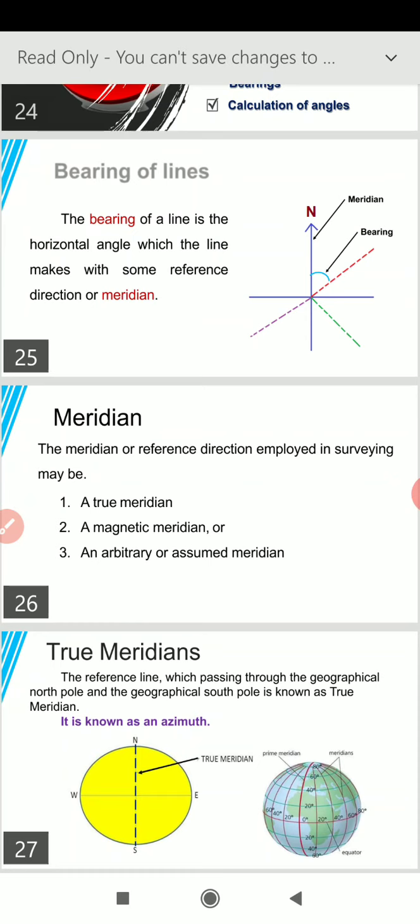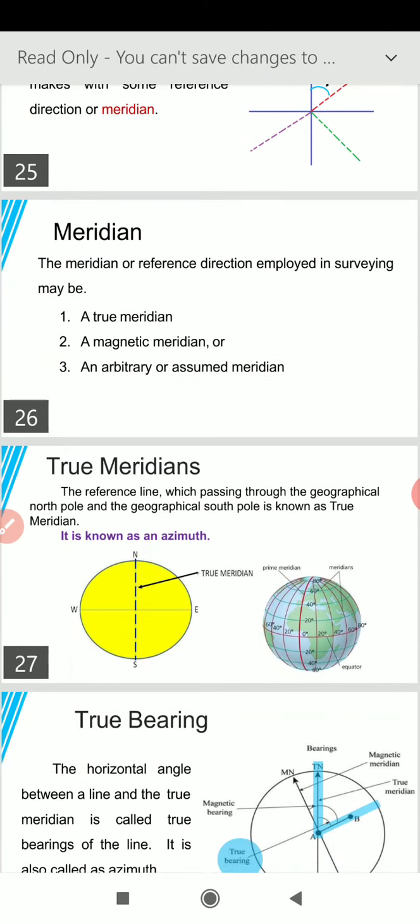Then comes meridian. The meridian or reference direction employed in surveying can be of 3 types: true meridian, magnetic meridian, or an arbitrary or assumed meridian. True meridian, the reference line which passes through the geographical North Pole and the geographical South Pole, is known as true meridian. It is also known as azimuth.